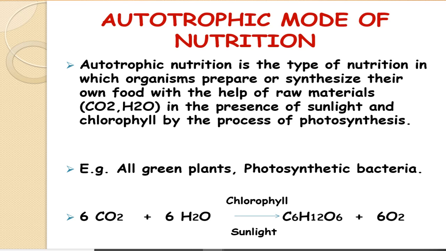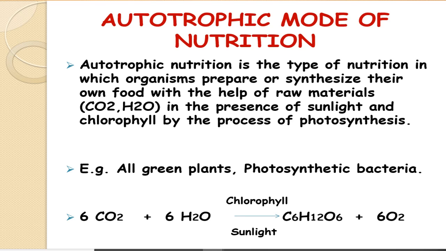The basic substances required during autotrophic nutrition, that is the process of photosynthesis: four requirements are a must. The plant should be green, showing the presence of chlorophyll, the green pigment; the presence of sunlight, right? And the two raw materials necessary for the food, carbon dioxide and water, the basic necessities of the plant. That's why the name is photosynthesis. Photo means light, synthesis means formation. The formation of food with the help of light is known as photosynthesis.